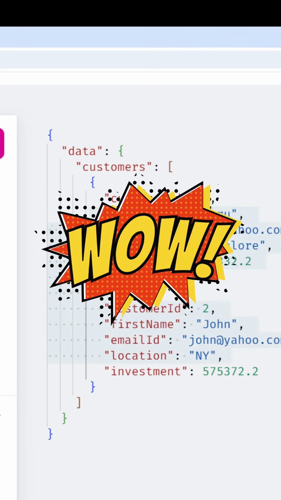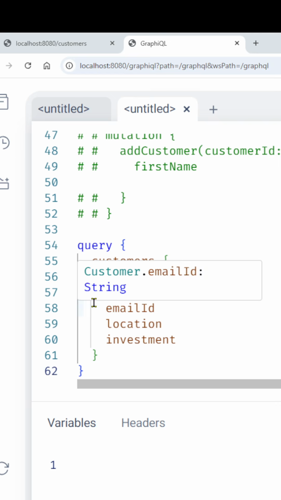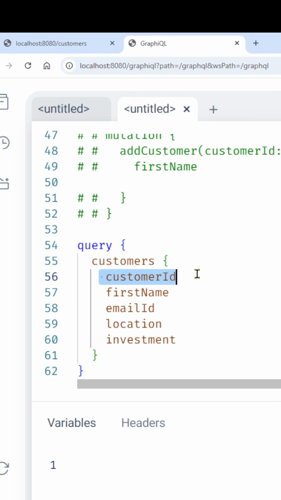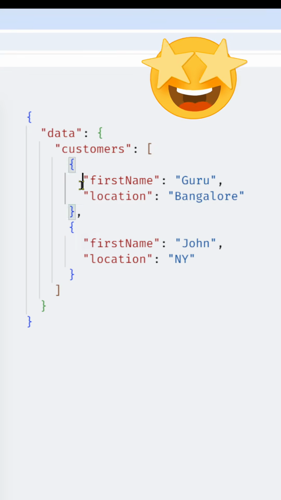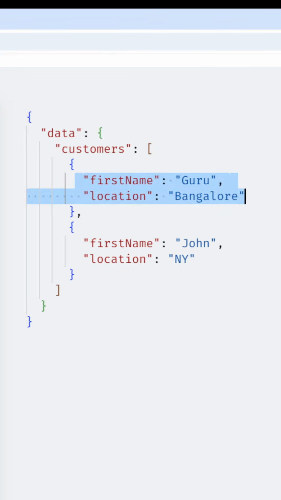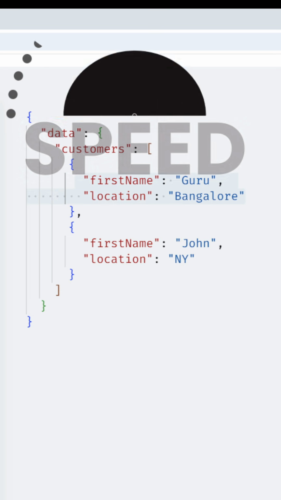Now, in case you want only the first name and the location, remove the other fields. I need only the customer name and the location, so remove everything else. Send the request. Now see the result. Fabulous. See that, I get only the first name and the location. So GraphQL is like a query language for the REST API. You can specify the data you need for your UI. The same customer object has 100 properties, but you can still request only the few properties you want for your UI. So it's a huge performance improvement.